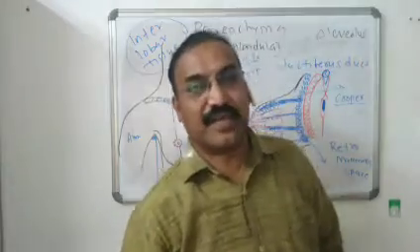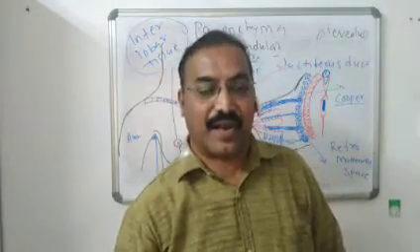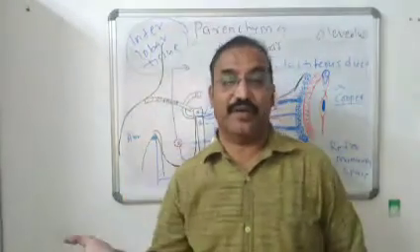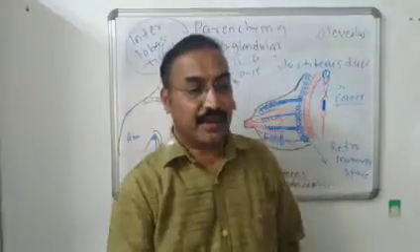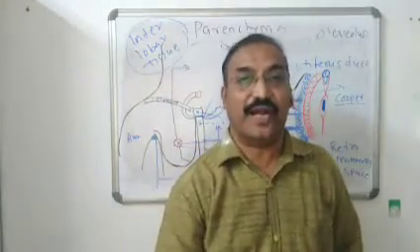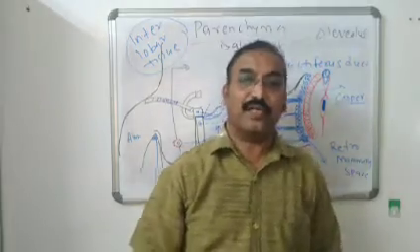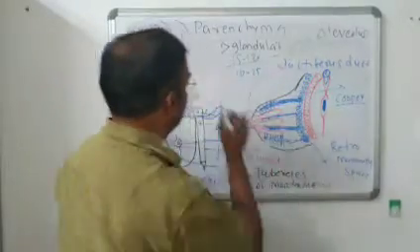Now remember, this secretory unit or the lactiferous gland is under the control of hormones after puberty. Understand? Now what are the hormones which act on the glandular tissue? The first hormone is estrogen.